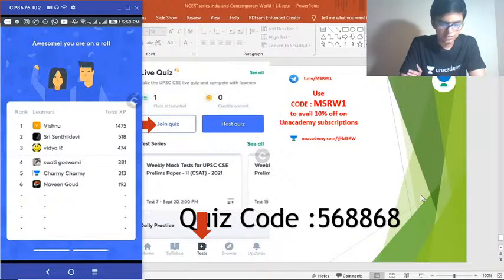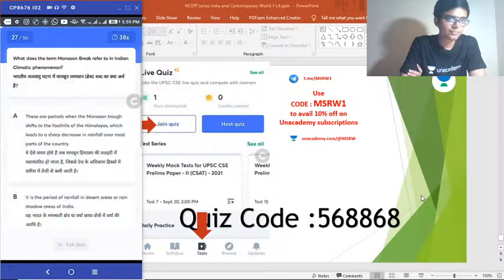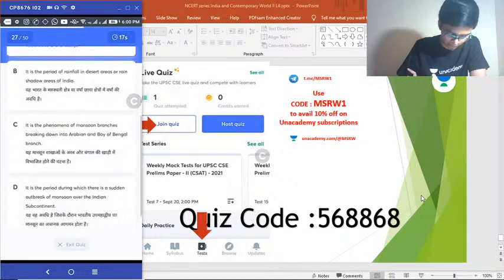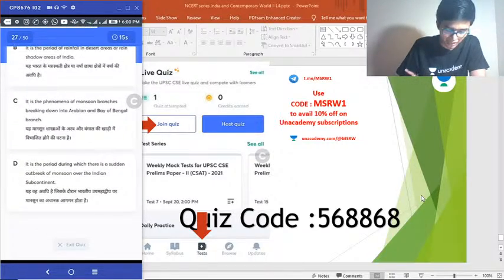Moving to our next question, which is question number 27. What does the term monsoon break refer to in Indian climatic phenomenon? A. These are periods when the monsoon trough shifts to the foothills of the Himalayas, which leads to a sharp decrease in rainfall over most parts of the country. B. It is the period of rainfall in desert areas or rain shadow regions in India. C. It is the phenomenon of monsoon branches breaking down into the Arabian and Bay of Bengal branch. D. It is the period during which there is a sudden outbreak of monsoon over the Indian subcontinent. Choose the correct answer.